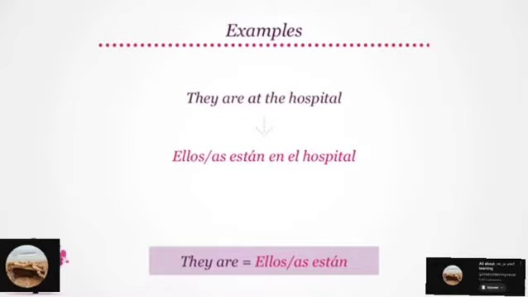Let's try to translate they are at the hospital. They are at the hospital becomes ellos or ellas están en el hospital. With ellos or ellas, which mean they, estar changes its form to están. So try translating they are at the hospital again. We will say ellos or ellas están en el hospital.